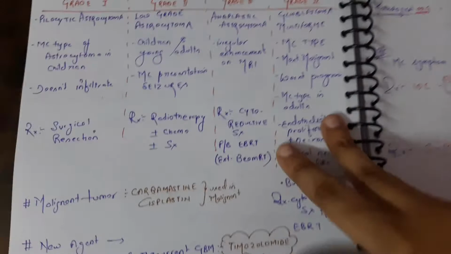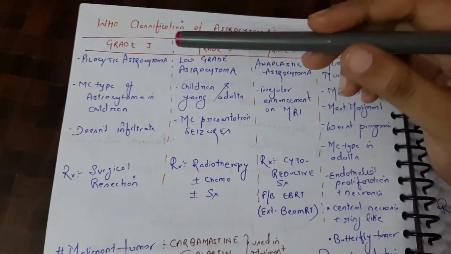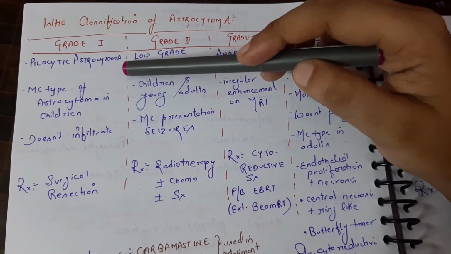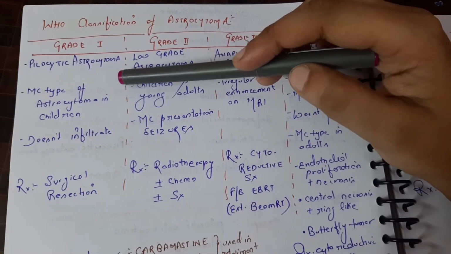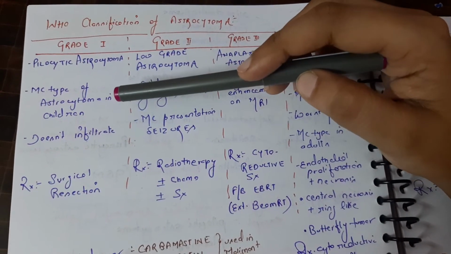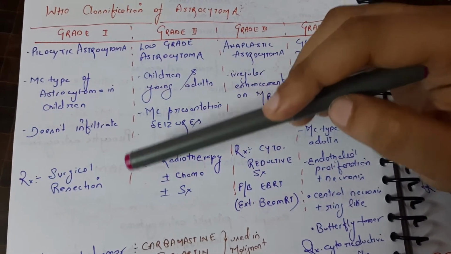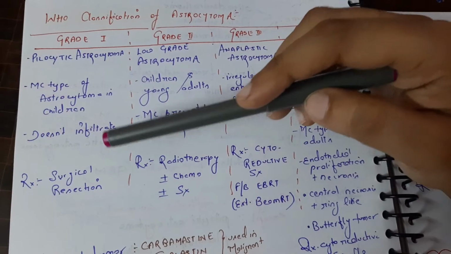Okay, so let's discuss the WHO classification of astrocytoma. We have grade 1. In this there would be pilocytic astrocytoma, and it is the most common type of astrocytoma in children, and it does not infiltrate, so the treatment could be simply surgical resection.